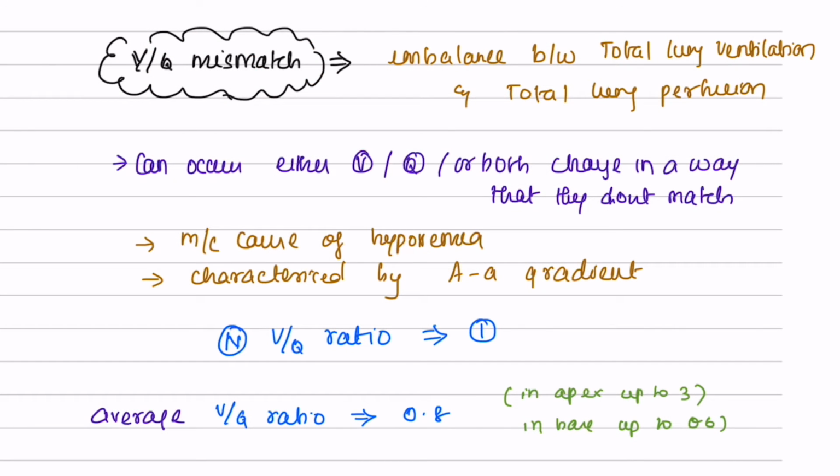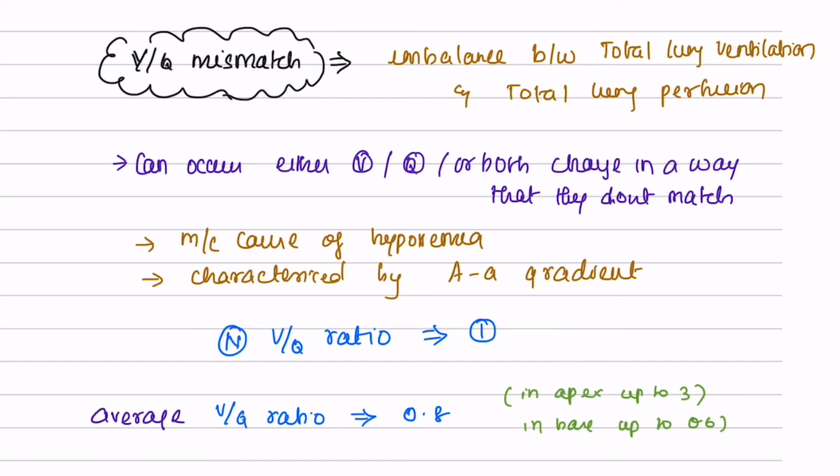So, clinical significance. Let's learn about what VQ mismatch is. VQ mismatch is the imbalance between the total lung ventilation and the total lung perfusion. It can occur either as a ventilation defect or perfusion defect, or both change in a way that they don't match. It is the most common cause of hypoxemia. The other causes of hypoxemia include low inspired FiO2 and hypoventilation, diffusion limitation, and shunt. VQ mismatch is characterized by a high A-a gradient.